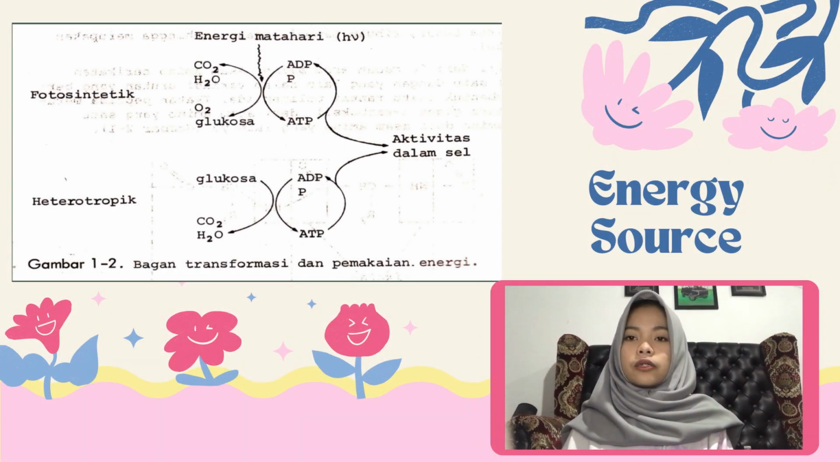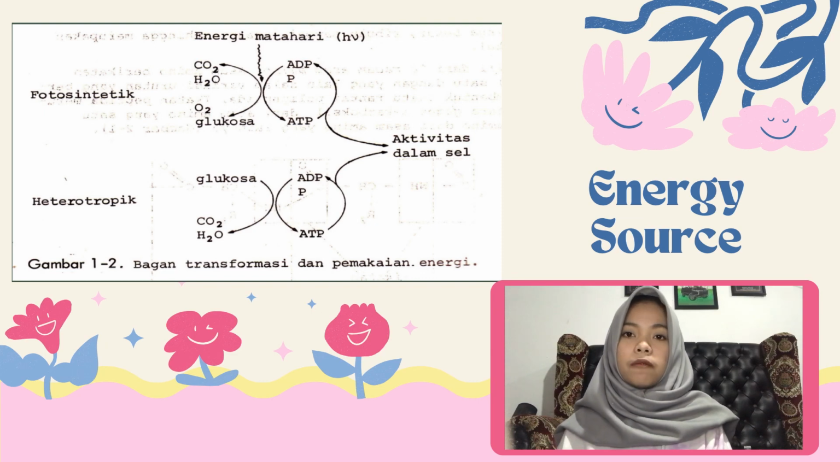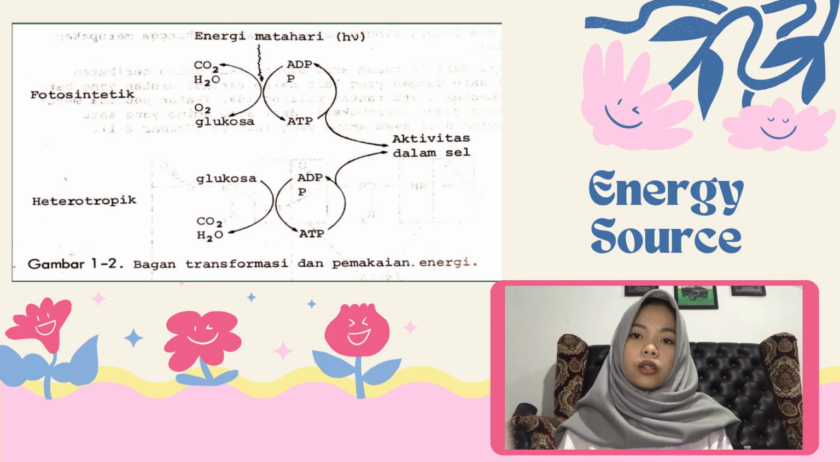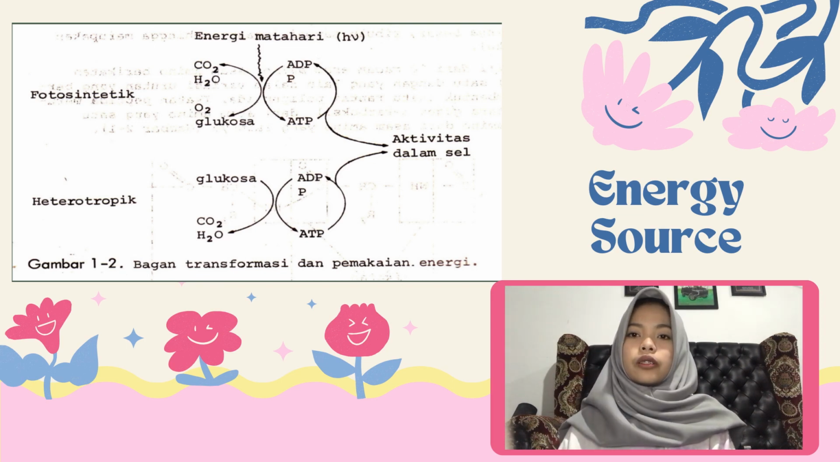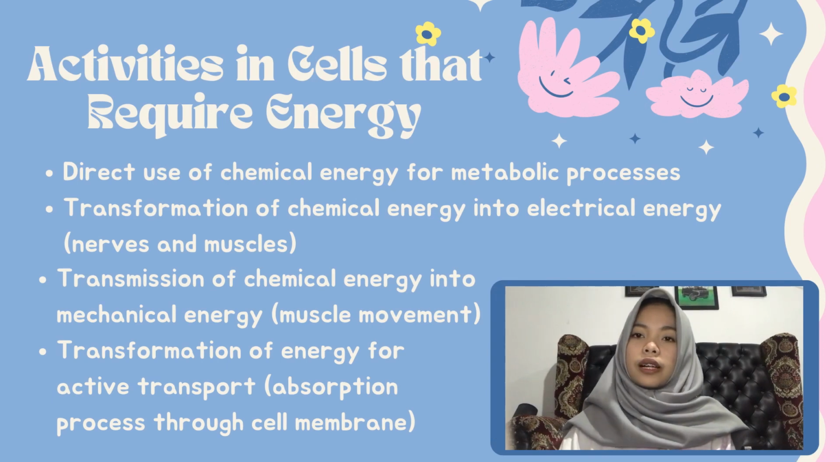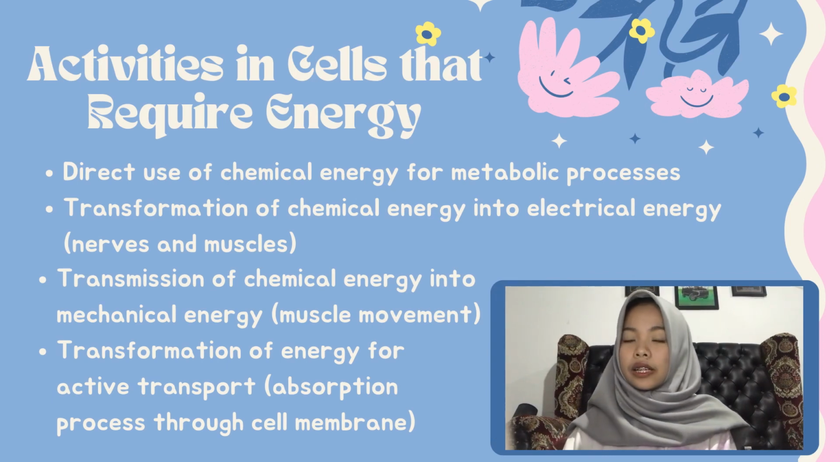There are several sources of energy. First, photosynthetic cells have chlorophyll in the cell walls of plants that absorb sunlight and then process it into ATP in the process of photosynthesis. Second, heterotrophic cells, through absorption in the gut, take in glucose, fatty acids, and amino acids, which are oxidized into carbon dioxide, hydrogen, and ATP in organ tissue. There are several activities in cells that require energy.